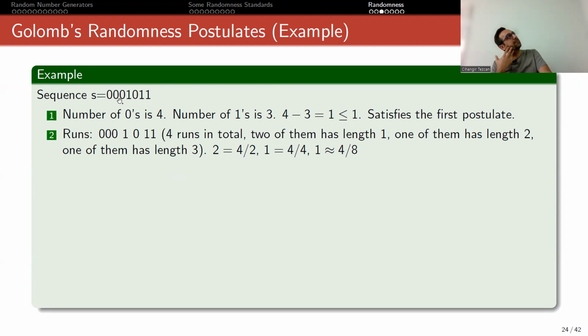Let's look at the second postulate. We divide it into runs. As you can see, there is a run of zeros here, then a single 1, a single 0, then 2 ones. So we have 4 runs. Half of them have length 1, right? 1/4 of them have length 2. And 1/8 of them should have length 3, but there are 4 runs, and if you divide by 8 it will be 0.5, but it's still 1. So there is 1 of length 3. So we also say that this satisfies the second postulate.